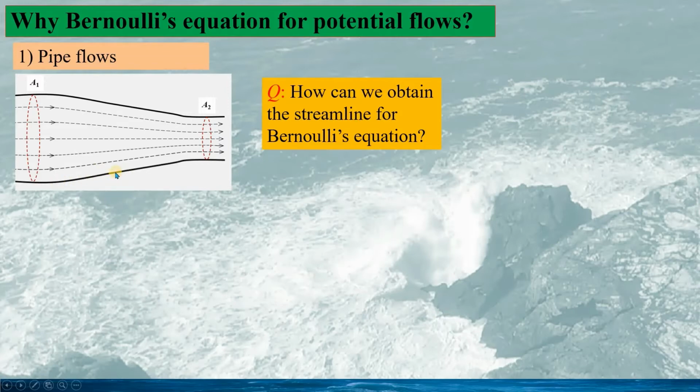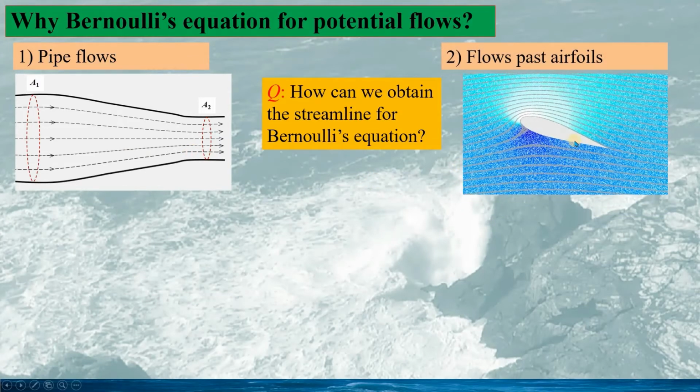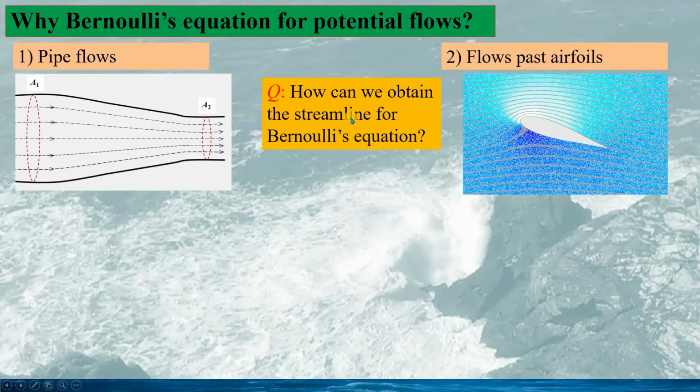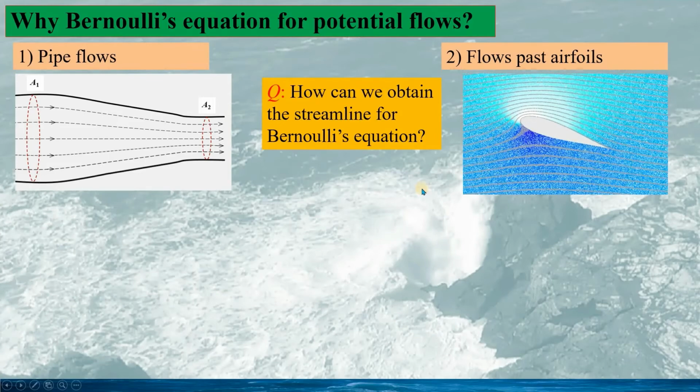And in that case, we can apply a modification method for modifying the flow, so we can still get the correct answer by using the Bernoulli's equation with the modifications. And for a more complicated flow, the flow past an airfoil, the question is how we can get the streamlines for the flow. Like this.